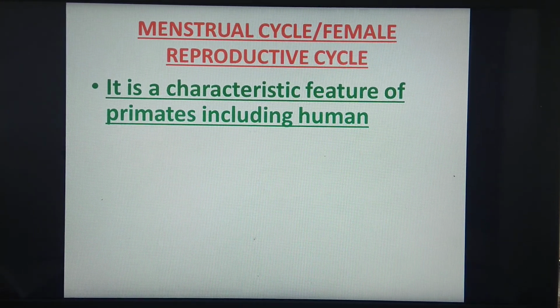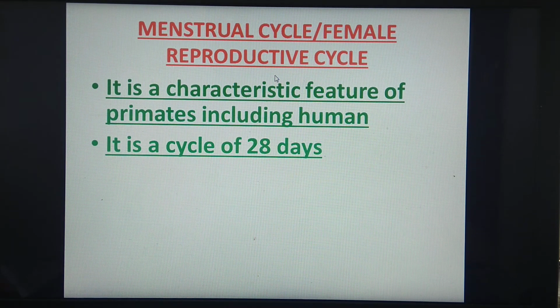What do you mean by primates? Primates is an order which comes under class Mammalia. This order primates includes apes, man and monkey. So in case of primates, the female shows the menstrual cycle, which is also called the female reproductive cycle.